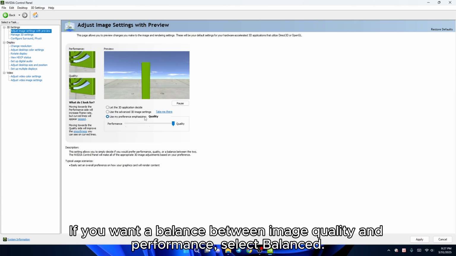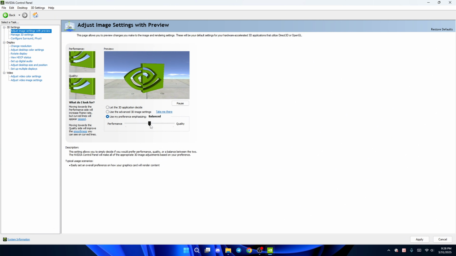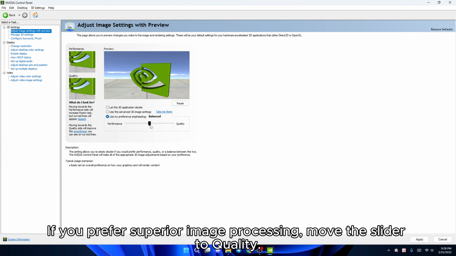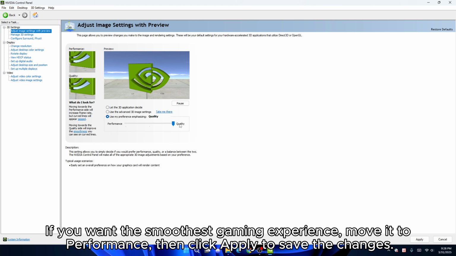If you want a balance between image quality and performance, select Balanced. If you prefer superior image processing, move the slider to Quality. If you want the smoothest gaming experience, move it to Performance, then click Apply to save the changes.